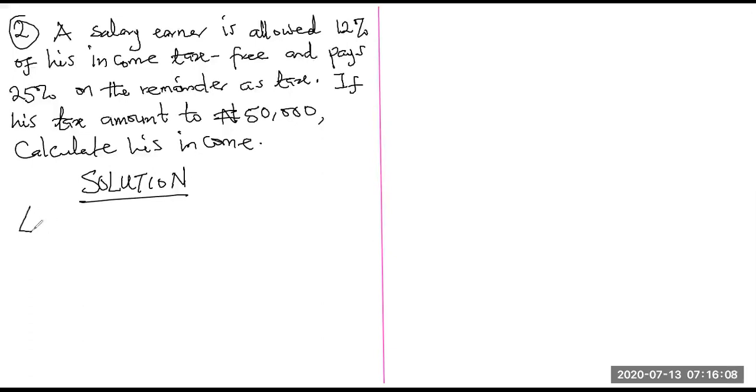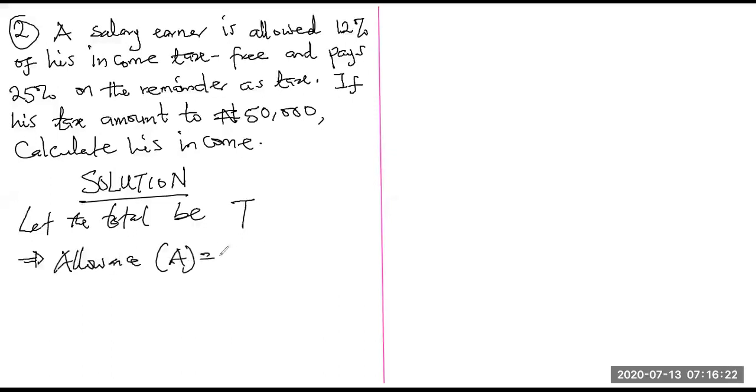So let the total be T. That implies that the allowance A is equal to 12% of T, and A is equal to 12T over 100. So this is the allowance of the person.